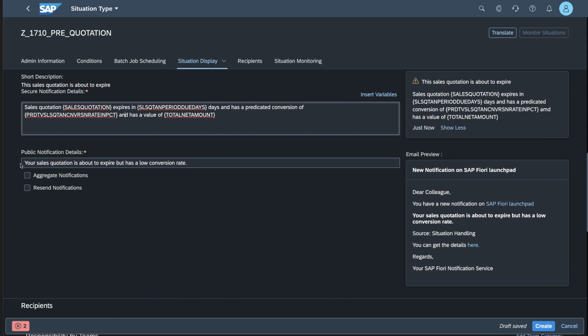Then we have the ability to aggregate the notifications. Depending on the situation type, this will be available or not. Essentially it drives in the notification whether you want to see just one notification message telling you that quotations 1, 2, 5, and 6 have been identified as situations, or whether you want to have four individual notifications presented to you.